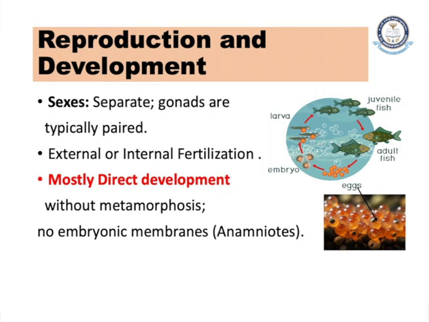In most of the cases, the development is direct. That means there is no metamorphosis, meaning different larval forms are absent. The egg will directly, through some divisions, develop into the new one. No embryonic membranes are present, that means amniotic membranes are absent. So, these are called anamniotes.